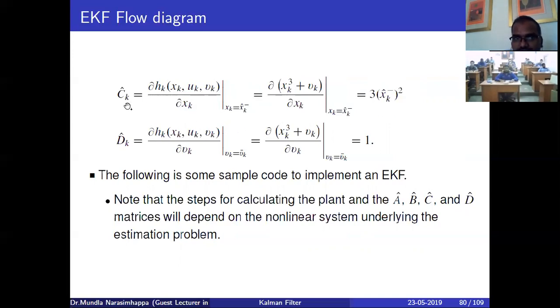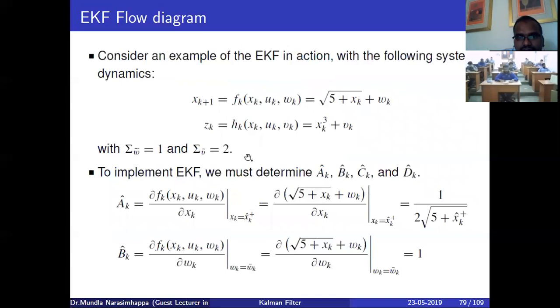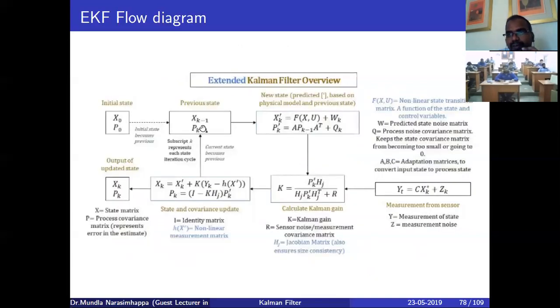So I have these C hat k and D hat k, then I can directly substitute all these F, A, H Taylor series extended equations into